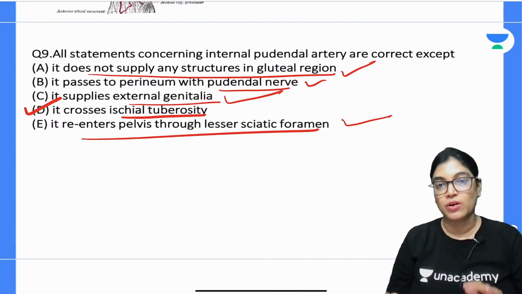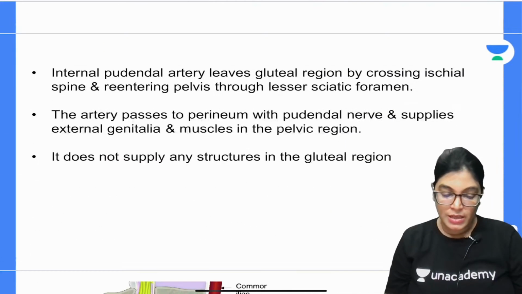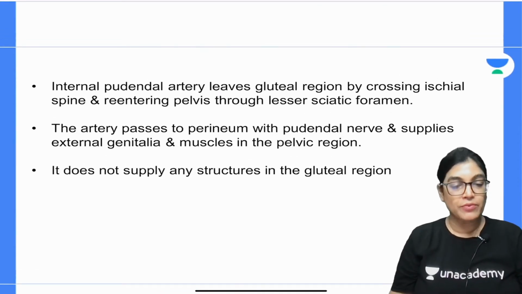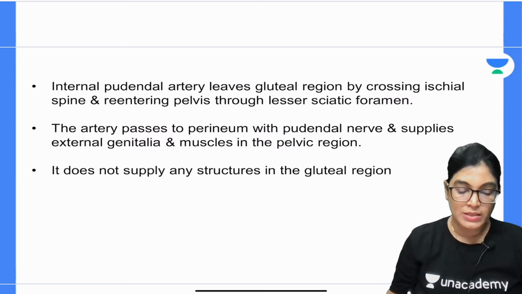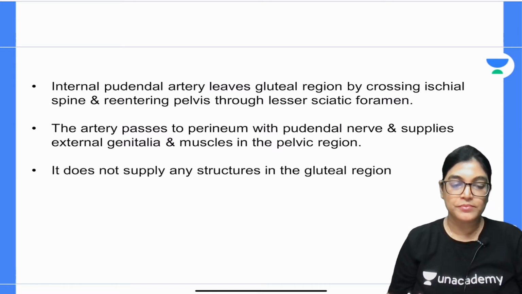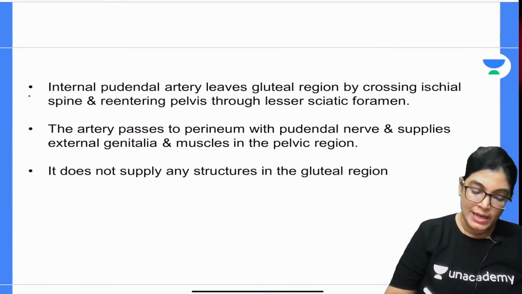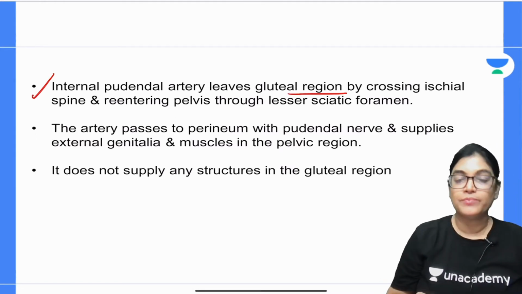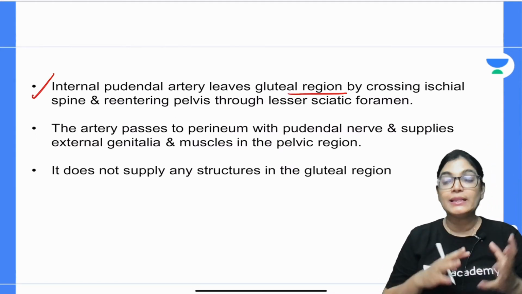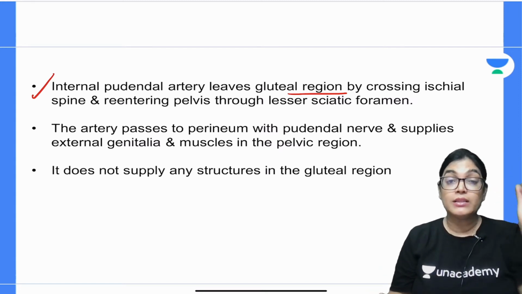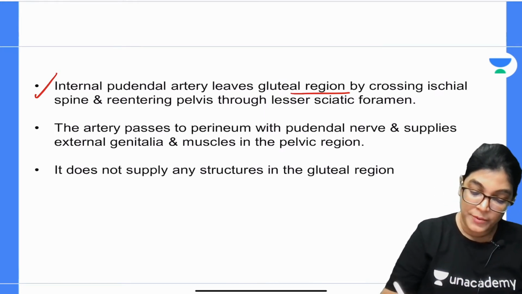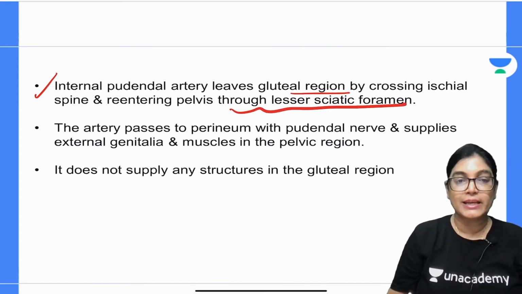This is about the course of the internal pudendal artery. Now, let me give you a brief about the internal pudendal artery. What are the points which you should not miss out? Internal pudendal artery leaves the gluteal region by crossing the ischial spine, and thereafter it re-enters the pelvis, and the route is via lesser sciatic foramen.